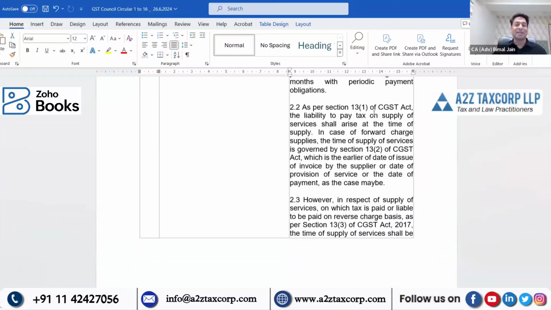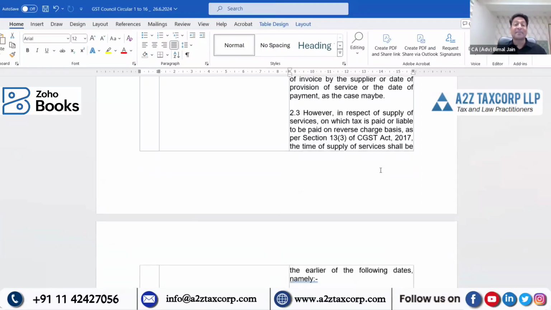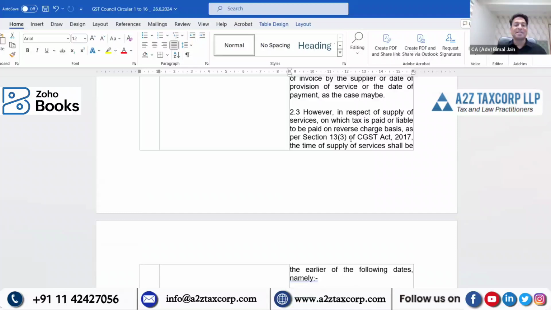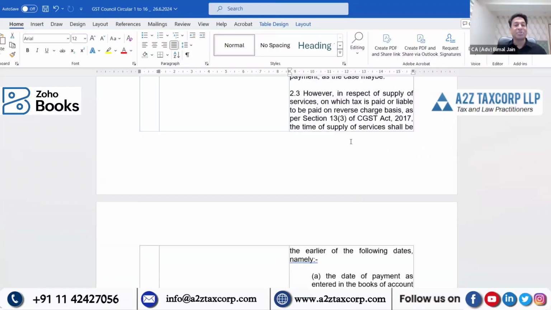So as per section 13 subsection 1, read with section 13 subsection 2, liability to pay tax on supply of services shall arise at the time of supply. In case of forward charge, time of supply is governed by 13 subsection 2, but in case of reverse charge, by 13 subsection 3. And what is it for reverse charge?